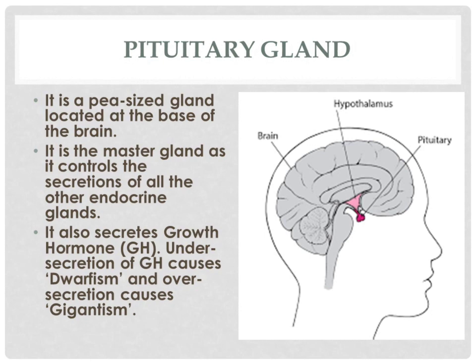Pituitary gland. It is a pea-sized gland located at the base of the brain. It is the master gland as it controls the secretion of all the other endocrine glands. It secretes growth hormone. Undersecretion of growth hormone causes dwarfism and oversecretion causes gigantism.